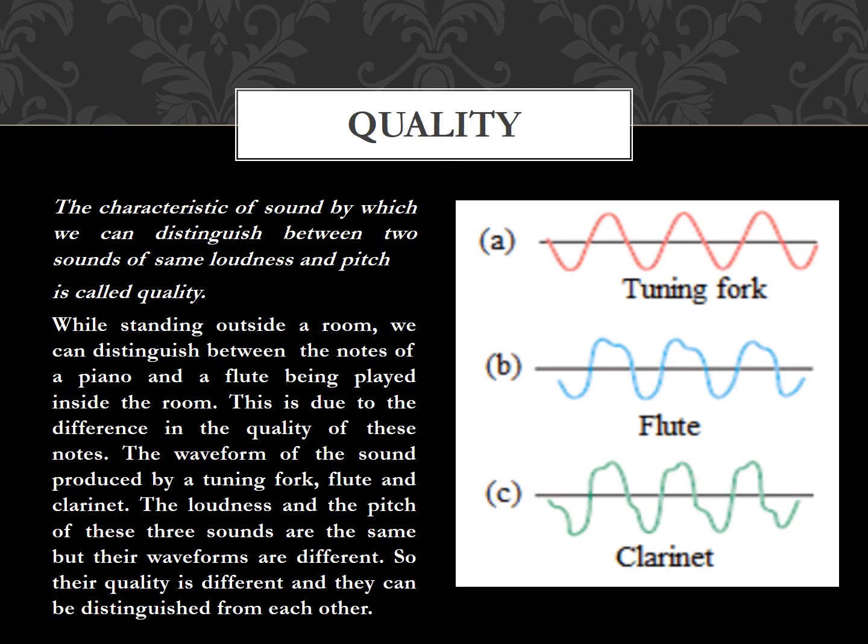The loudness and the pitch of these three sounds are the same, but their waveforms are different. So their quality is different and they can be distinguished from each other. So quality of sound depends upon the waveform.